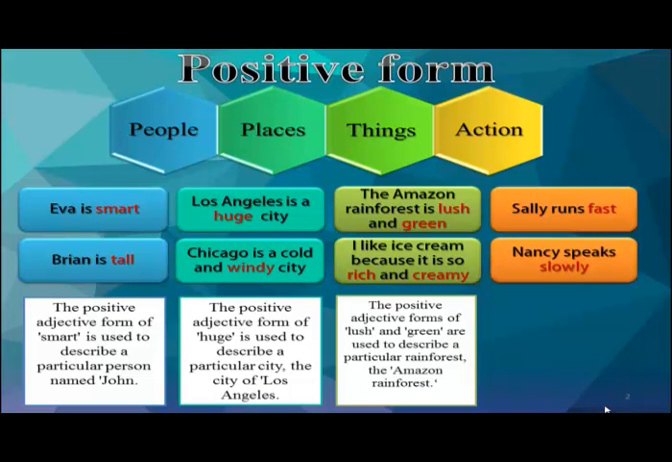Finally, we describe an action by saying things like Sally runs fast or Nancy speaks slowly. We use the positive form every day. In this sentence, the positive adjective form fast is used to describe how Sally runs.